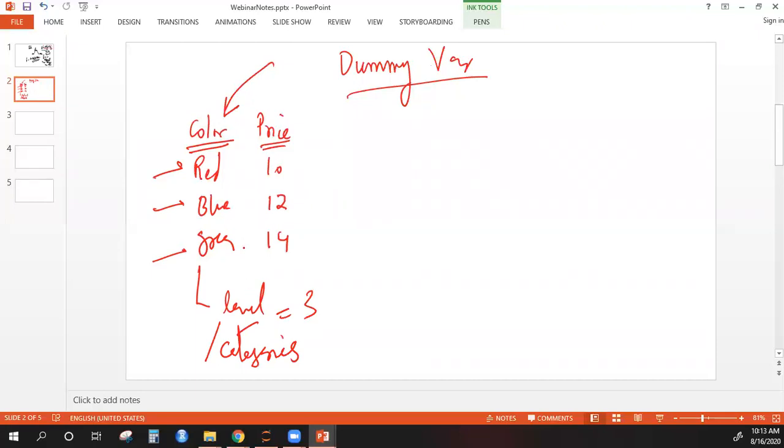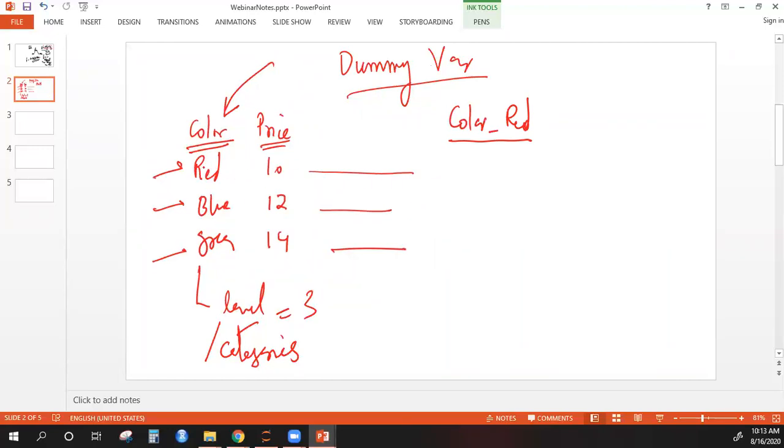So for the number of categories that you have, we create a new column for each category. So for example, I will write a column color underscore red. This is a binary column which will be 1 if that entity is red, otherwise it will be 0.